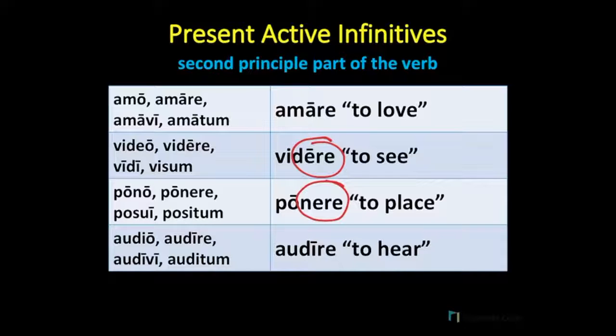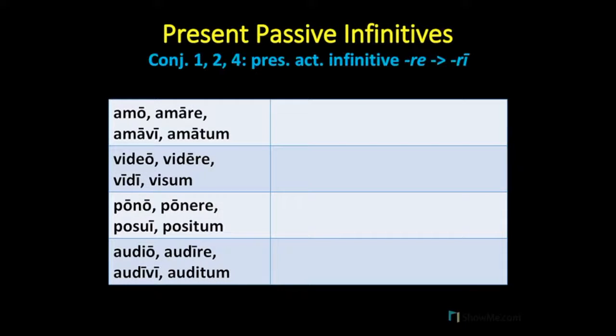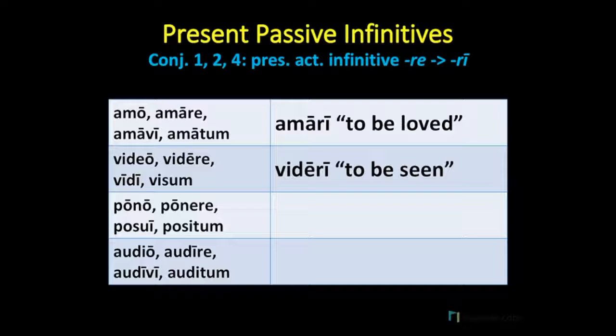Now, the present passive infinitive. For the first, second, and fourth conjugations, we will form the present passive infinitive by removing the re from the present active infinitive and replacing it with an ri. So, from amare, we create amari. From videre, we create videri. And from audire, we create audiri.